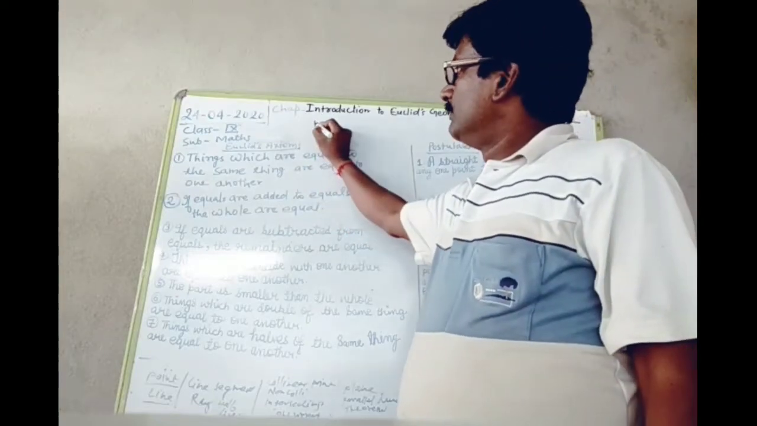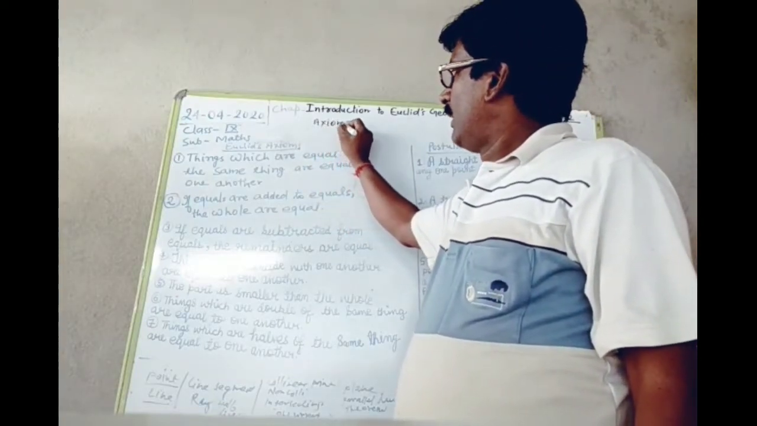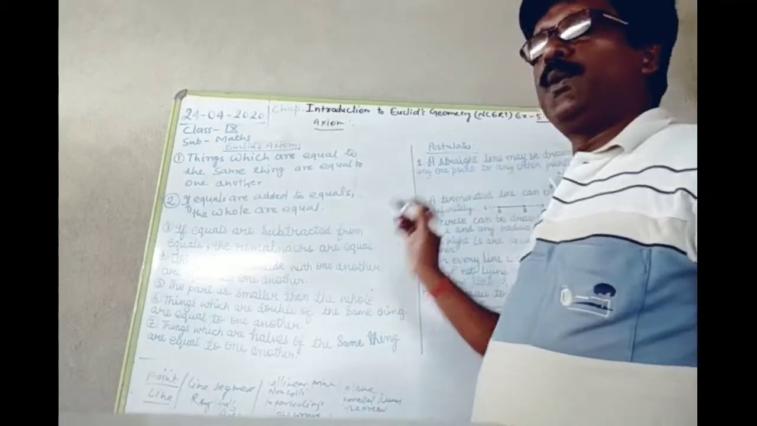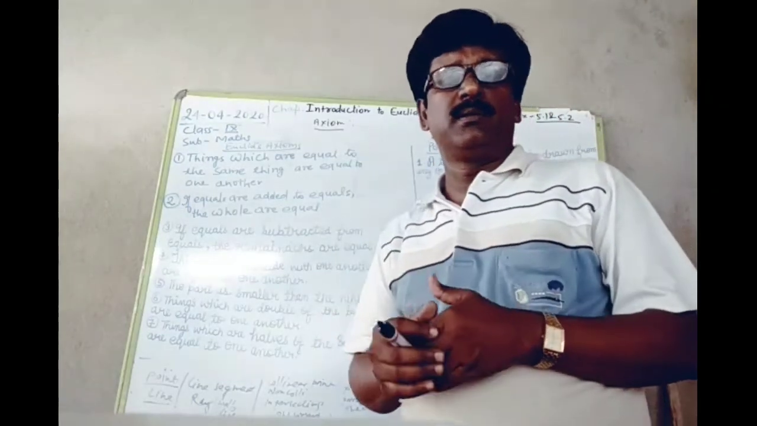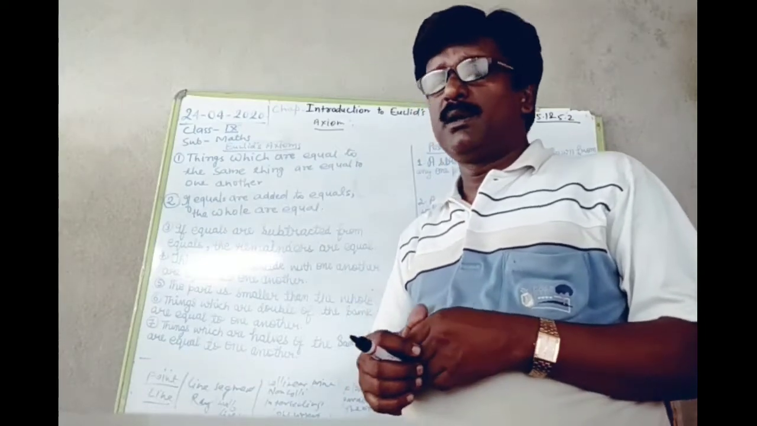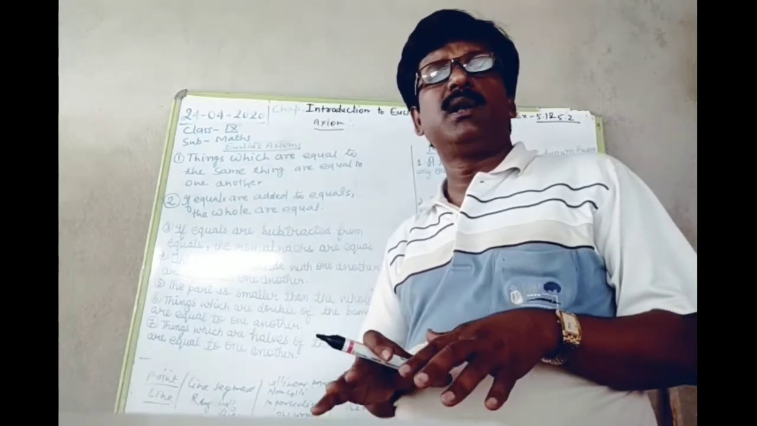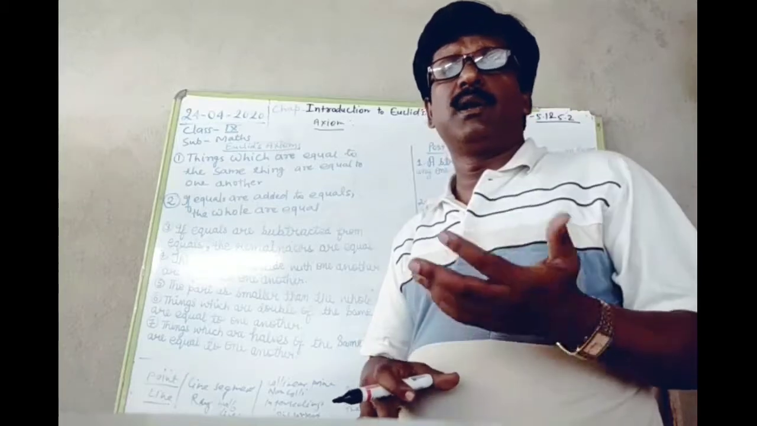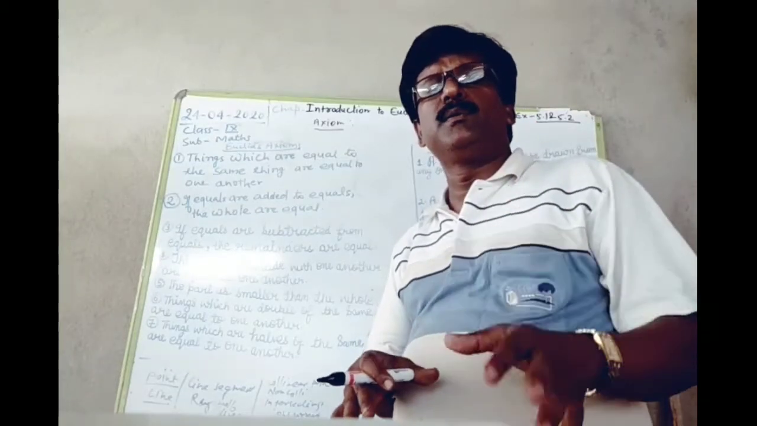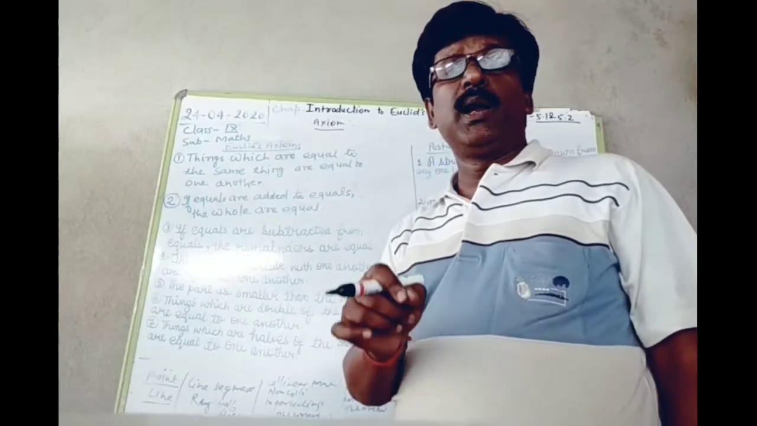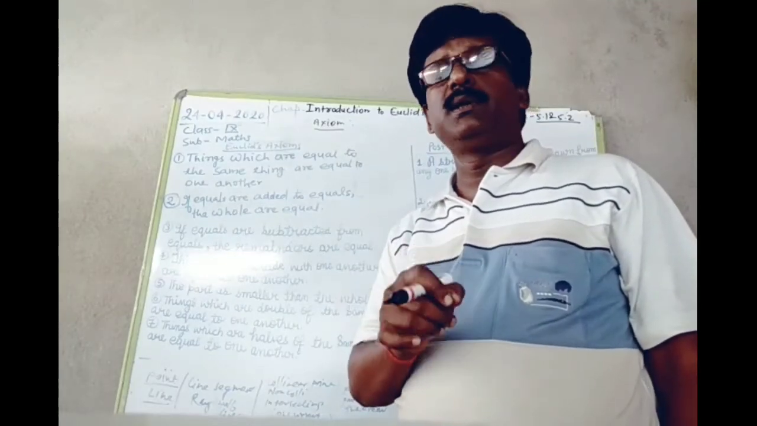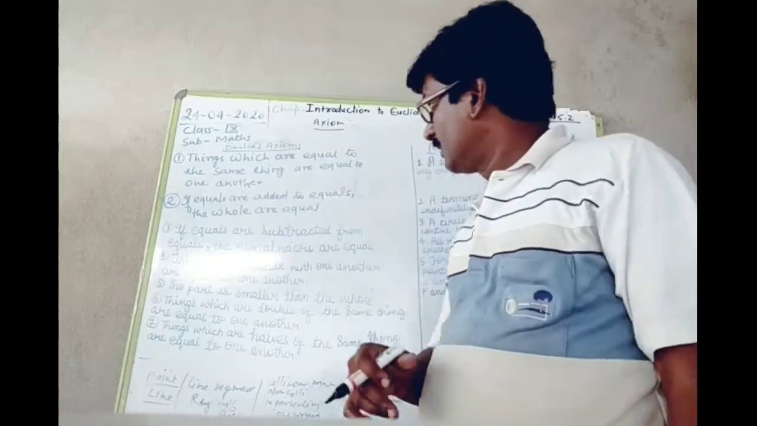First is axiom, and one word is postulate. So, what is axiom and what is postulate? The axiom is a statement which does not require a proof. Already it has been proved, it does not require any proof. For example, 2 and 2 makes 4. This is an example of an axiom.